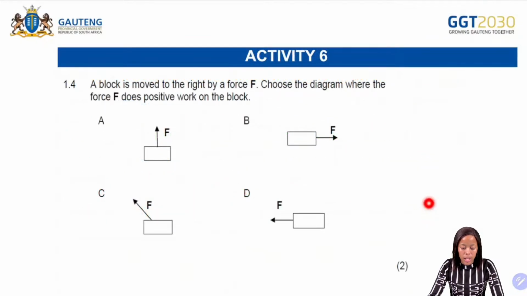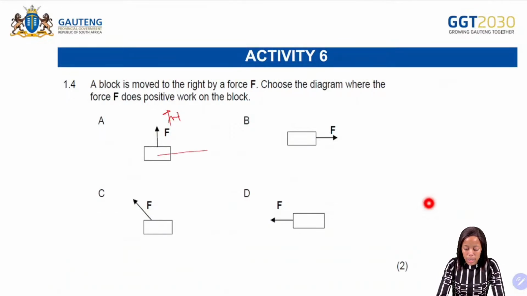Okay. Then the next one says a block is moved to the right by a force F. Choose the diagram where the force F does positive work on the block. Okay, so we spoke about this one. This one, as an example, can be representing the normal force.